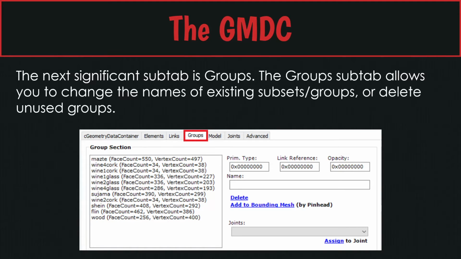One of the other significant tabs of the GMDC is the groups tab. It's organized as a list, but here you can delete groups, you can rename groups. You don't have to go back to the main tab and re-import them. You can do a lot of the editing from the groups tab.